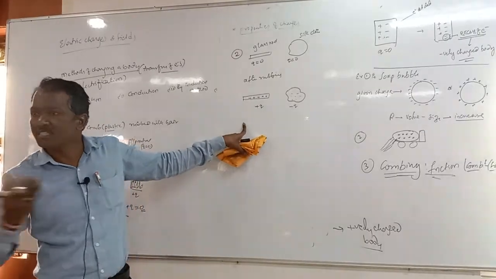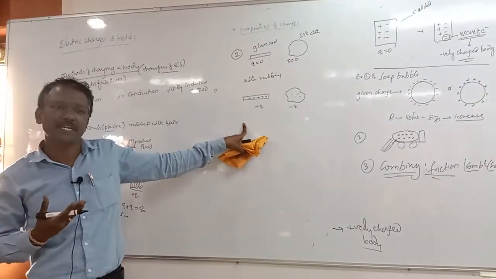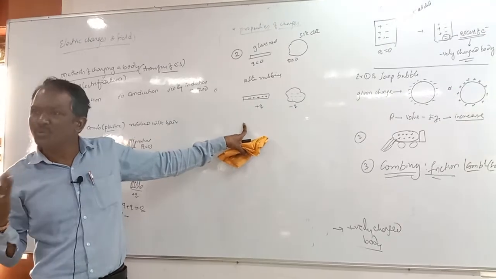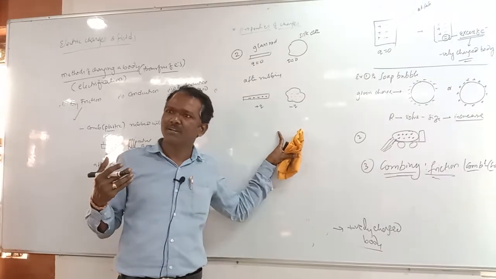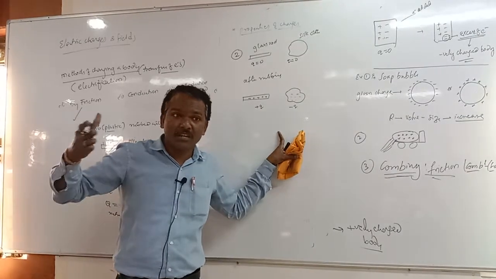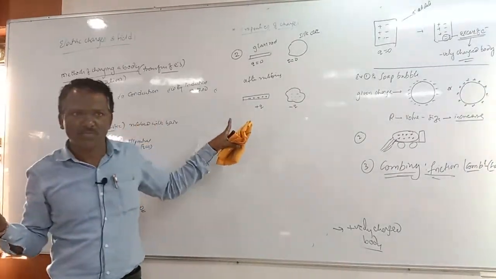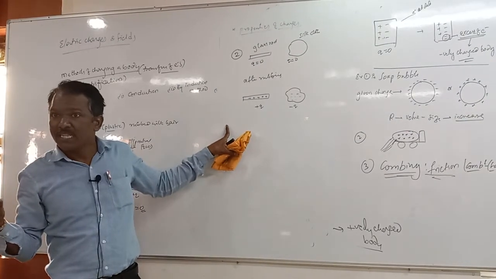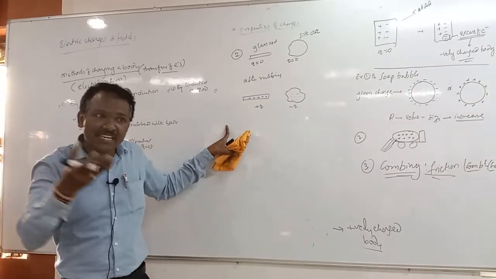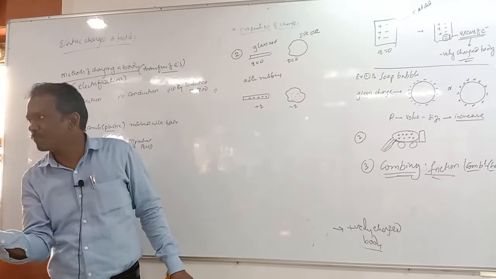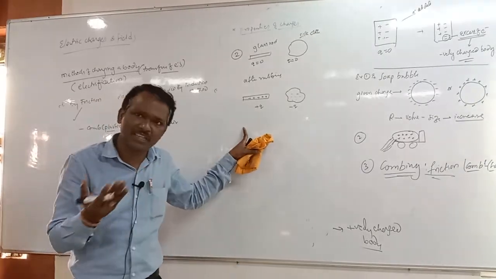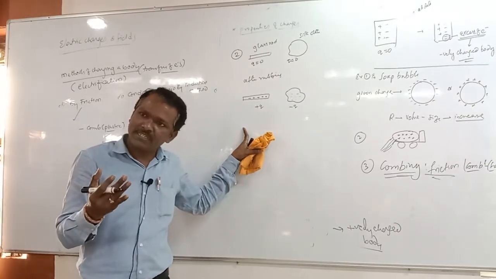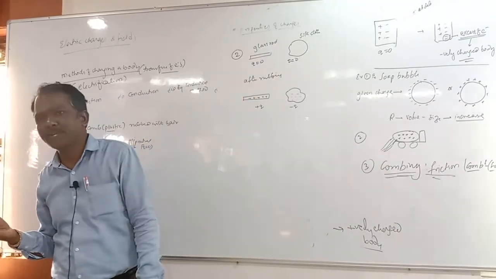Due to the transfer. Why is the transfer of charge taking place? Due to the friction. In the friction, what is going on here? We are doing some work, isn't it? The electrons take that energy and transfer, isn't it? Some work is done on one body by the other body. Due to that, the electrons are transferring.